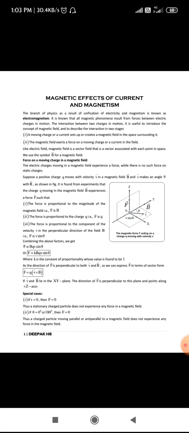And the next is that it is proportional to the velocity component, that is v sine theta.